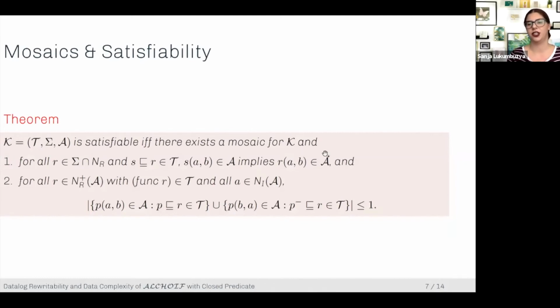And then additionally, the A box needs to satisfy these two conditions that can be explained in plain words as: okay, if we take our A box and we close it under the role inclusions, then we will not get anything new in the closed predicates, and we will still satisfy functionality constraints. So it seems like the main part here is to try to figure out how we can decide the existence of mosaics for the knowledge base.